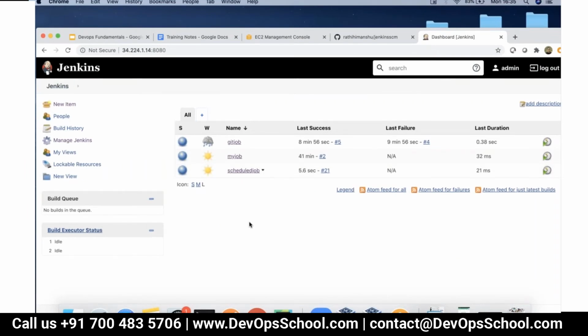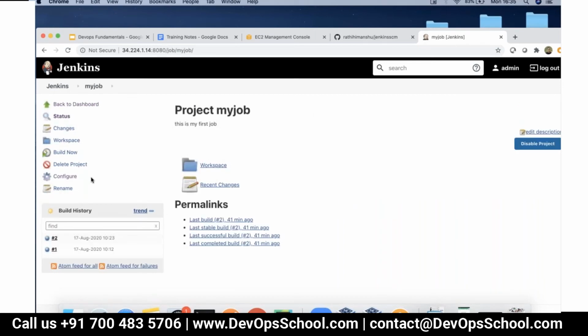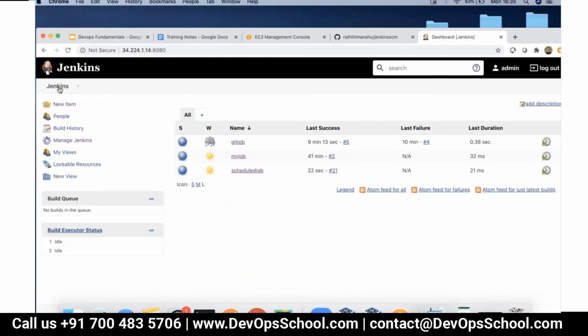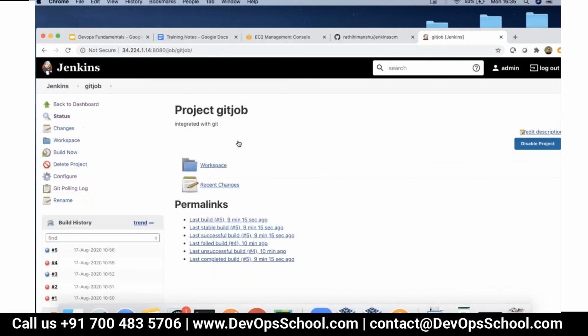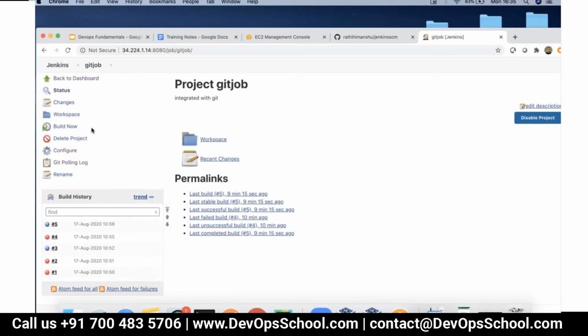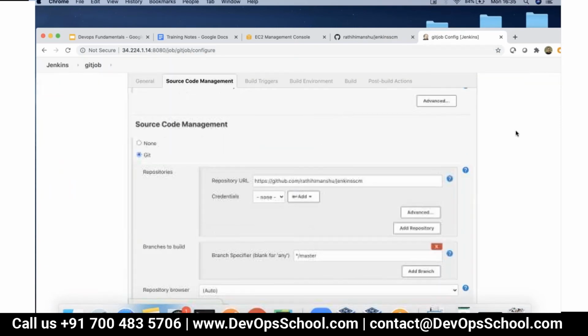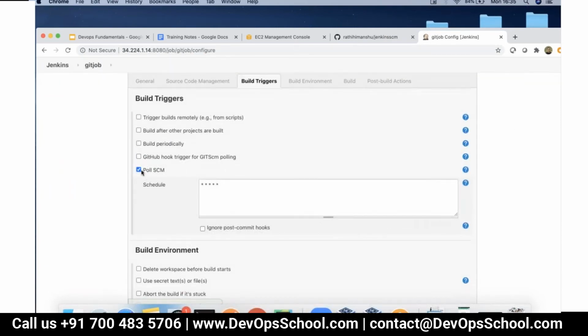We have three jobs, right? Now what I want is whenever my first job gets executed, I would like my git job to automatically execute. That's what I want. So what I can do is go to my git job and I can say, look, it has been executed 5 times, right? So I'm going to change it a little bit. What I'm going to say is do not trigger by polling SCM.